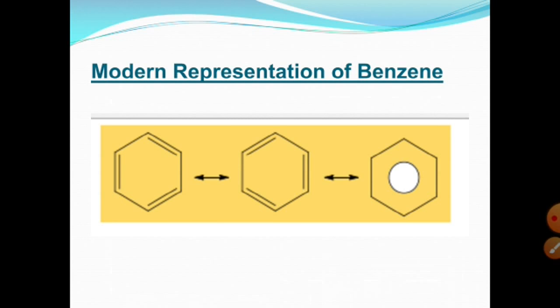With the help of molecular orbital behavior, we conclude that benzene has a regular hexagon structure with an inscribed circle in between, versus a hexagon with alternate double and single bonds. The modern representations of benzene are shown here.